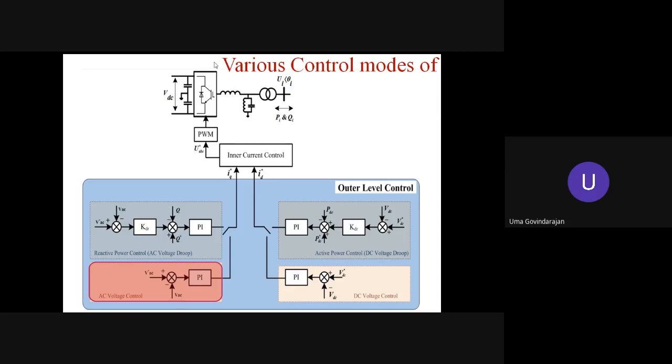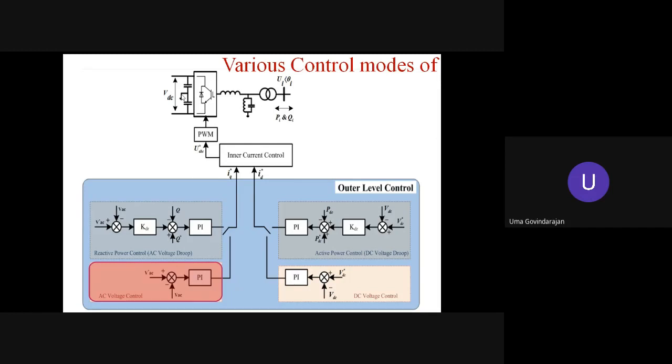So for both the cases, the two important points in the distribution end are the load voltage regulation, where other loads get connected, and the power factor improvement. The same VSC, this voltage source inverter, can be controlled in such a way that you can do either power factor correction or voltage regulation. It has nothing to do with the DC voltage regulation. The essential thing is DC voltage has to be regulated. Only then all these operations are possible.